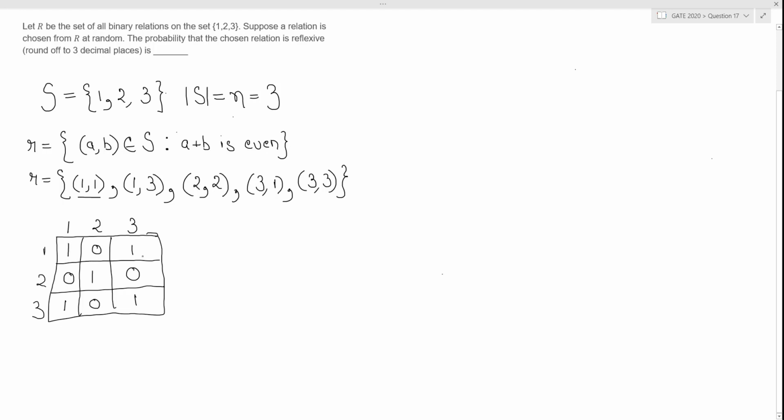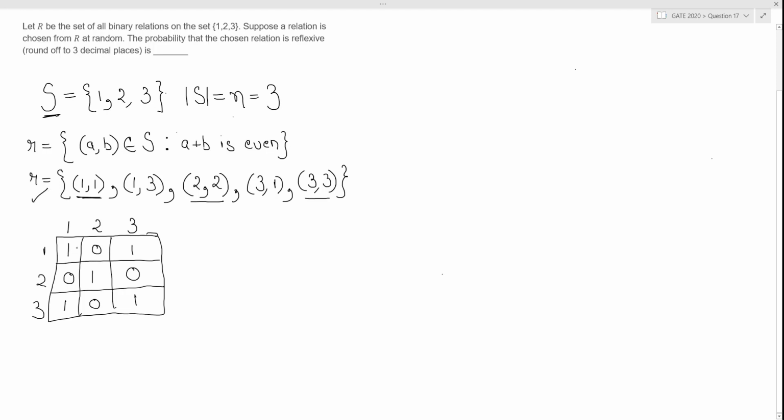Now, how do you check if a relation is reflexive? Let us see from this set representation. When do we say a relation is reflexive? For each element of this set S, let's say 1 or 2 or 3, (1, 1) should be a part of this relation. In this case it is. (2, 2) should be a part of the relation. (3, 3) should be a part of the relation. So we can say this relation is reflexive.